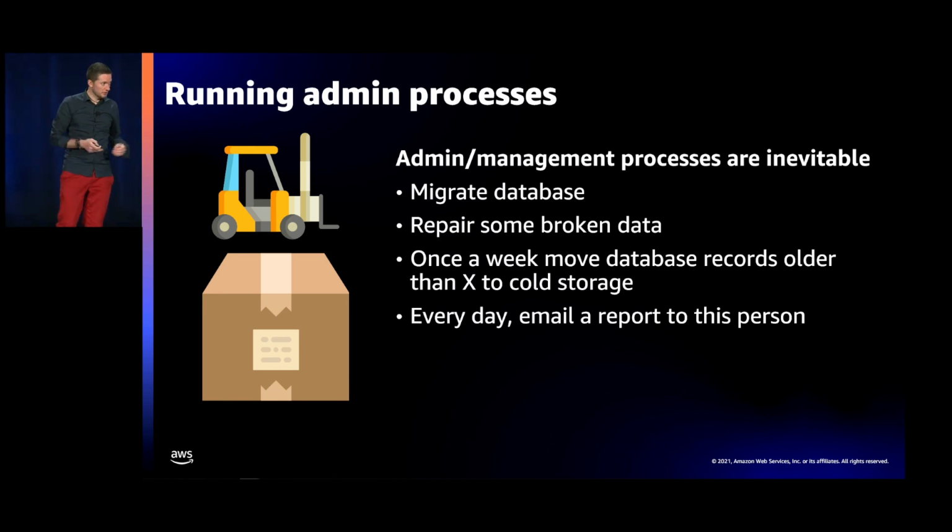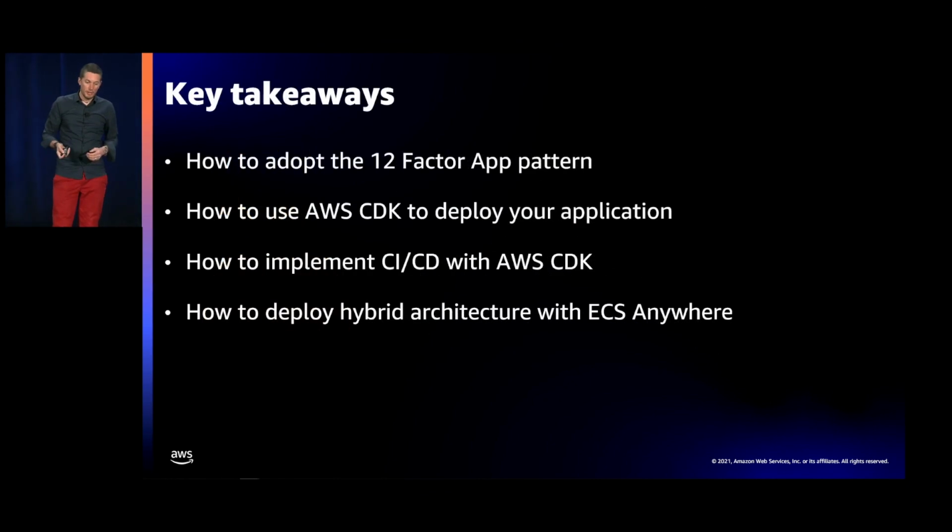So, and that's it. Those are our 12 factors. Key takeaways: I hope that this quick demo will inspire you to adopt the 12-factor application when you are creating new and modern applications. We saw some examples, and the code will be made available on AWS Code Samples on GitHub. You are able to use AWS CDK to deploy your application. We focused on how to implement this CI/CD pipeline and make it self-mutable with a CDK pipeline. And I think that's super powerful. And then we also saw how we can deploy a hybrid architecture with ECS Anywhere.